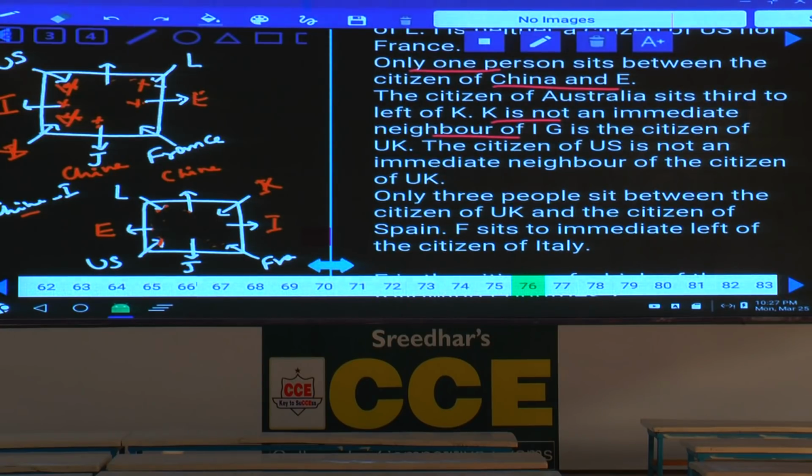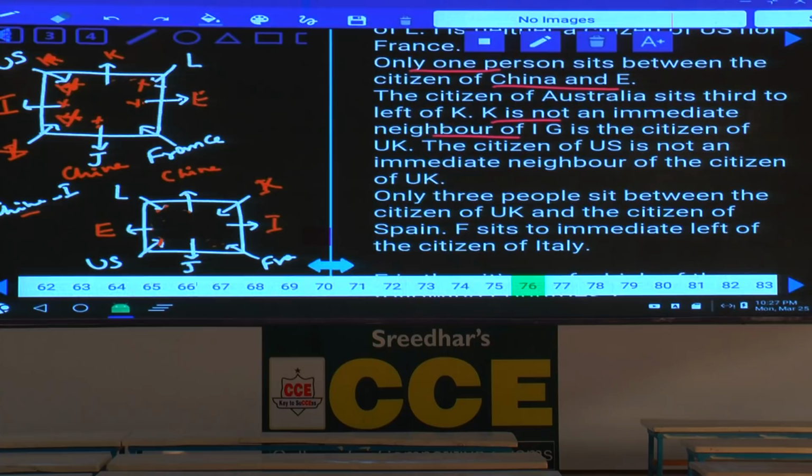Hence how many possibilities do we have? We have 2 possibilities. Either K can be at this place or K can be France. K can be from US or K can be from France. K is not an immediate neighbor of I, so K cannot be at this place. As K cannot be at this place, K can be here or K can be France.